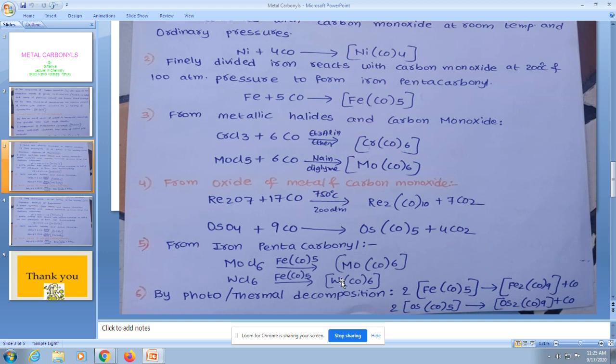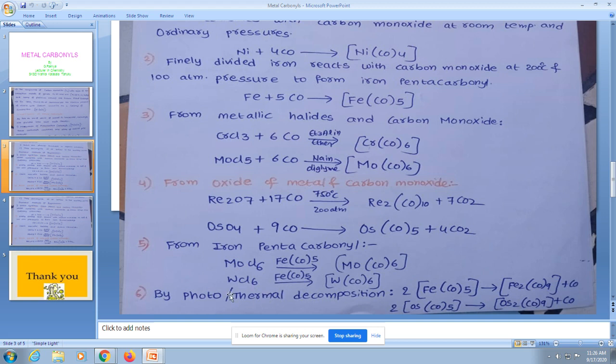And the last method of synthesis of metal carbonyl is by photo or thermal decomposition. Photo means light, thermal means heat. In the presence of light or heat, the metal carbonyl is decomposed.